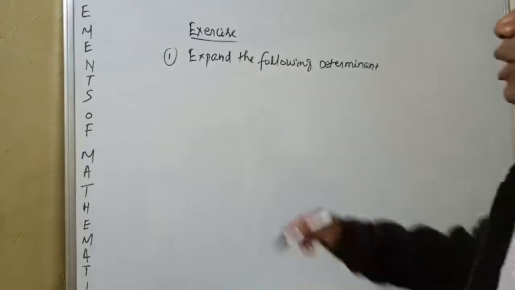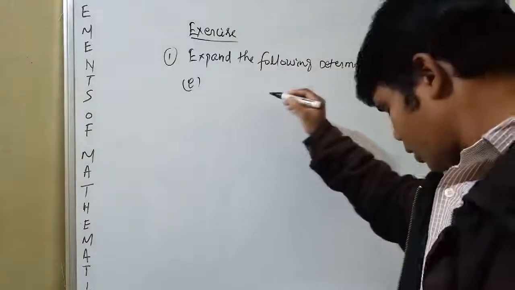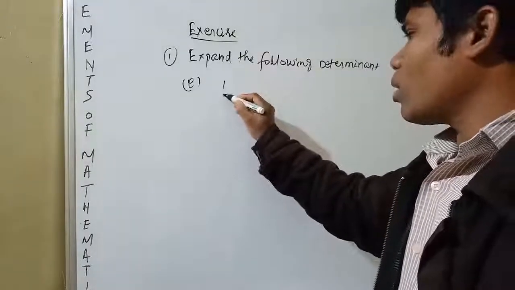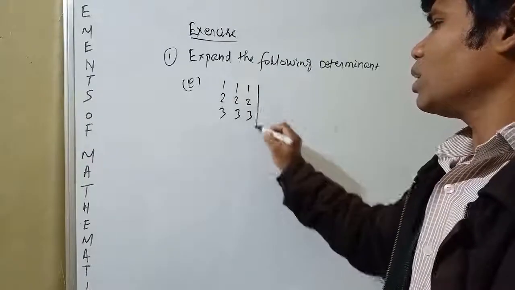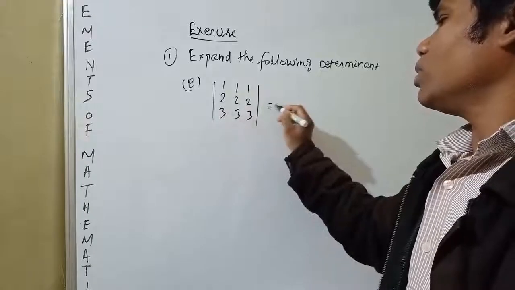You see the next question: 1, 2, 3; 1, 2, 3; 1, 2, 3. This is equal to 0. Why?